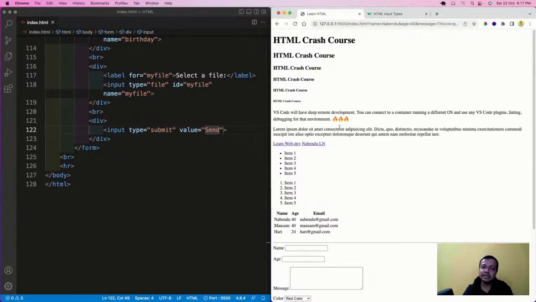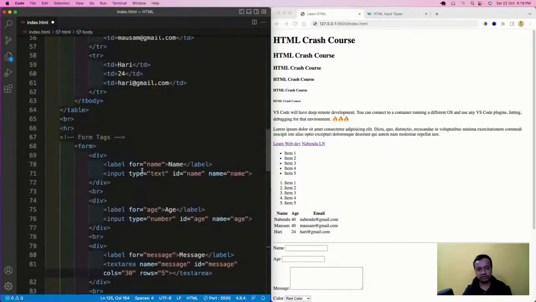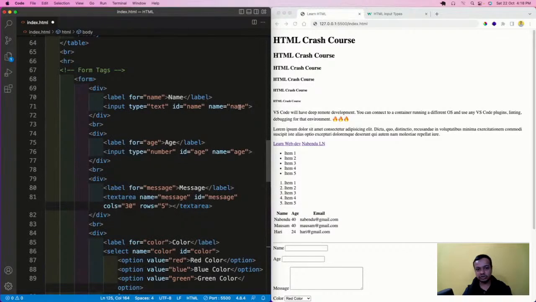This is how it actually used to be sent to the backend in the older days. In the older days the backend always used to be PHP, nothing else was there for a website. It used to be sent through the browser only, and it is not safe to send it like this. Nowadays nobody sends it like this, but still the name is very important. I'll cut this thing and show one thing here. I will paste it here. See, the name Nabindu is going. I told you this name is very important. So this name is this name.